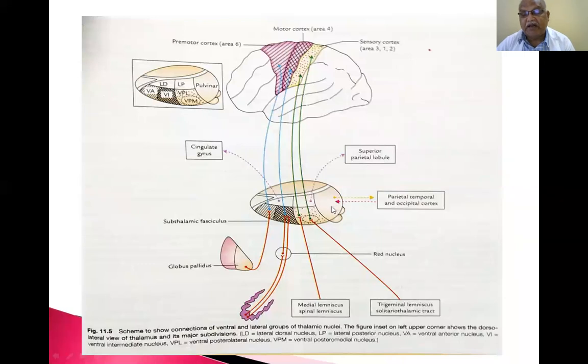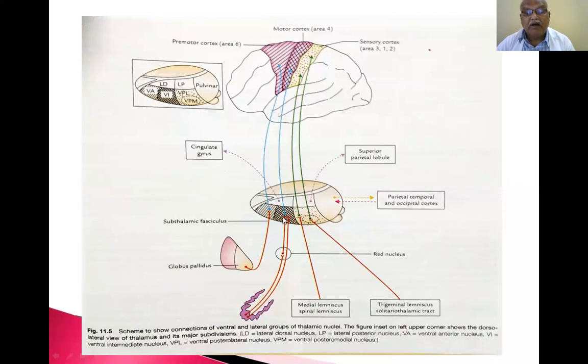This is the pulvinar part. So from the pulvinar part, fibers go to the parieto-temporal and occipital cortex. From this nucleus present here, fibers go to the cingulate gyrus that is immediately above the corpus callosum.